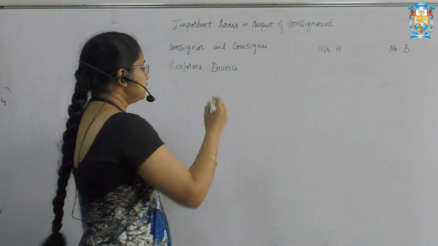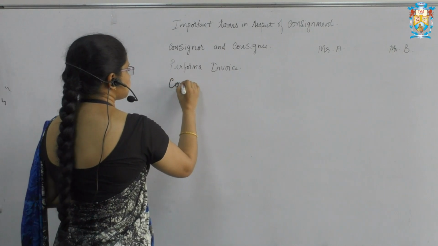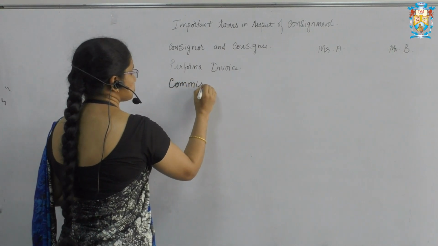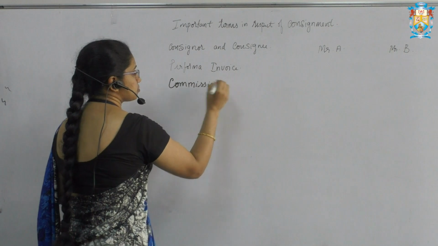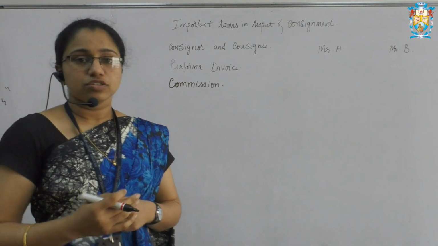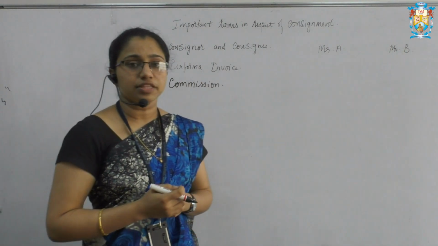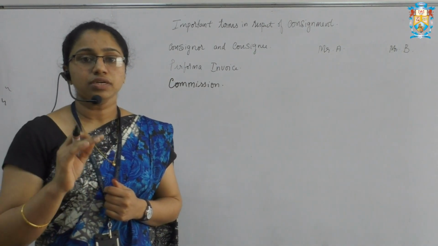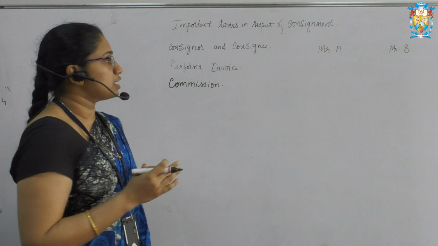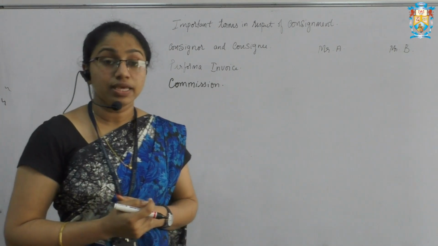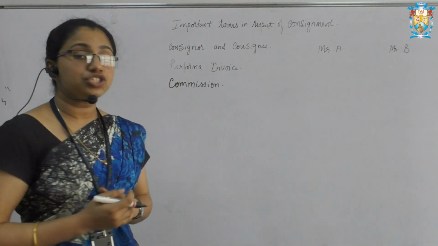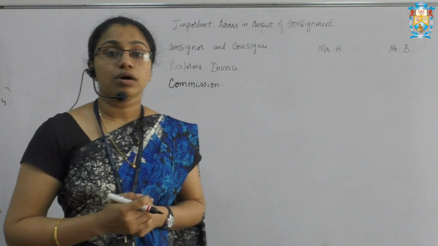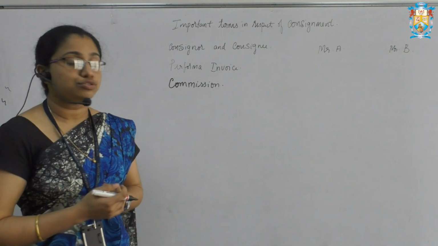And the third point, commission. Commission is nothing but a certain amount given on whatever sale has been made by the agent or the consignee. Commission is categorized into three parts.